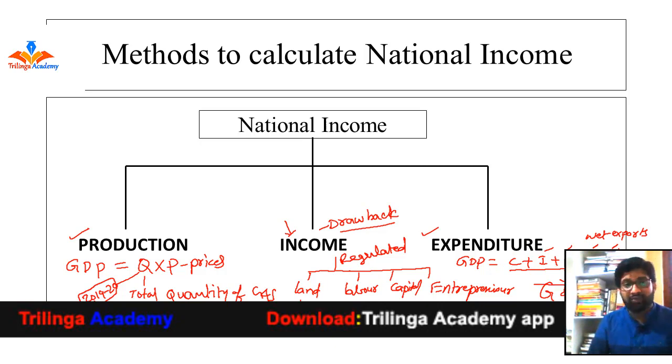So that's why Q is the total quantity of goods and services. If I want to know the money value of the quantity of goods and services, I should multiply with the prices at which these goods and services sell in the market. That is P here. So now what do I obtain? GDP, gross domestic product. Okay, I hope you understand the difference between the production method, income method and expenditure method. In such a way we can calculate the national income of any country, or national income of